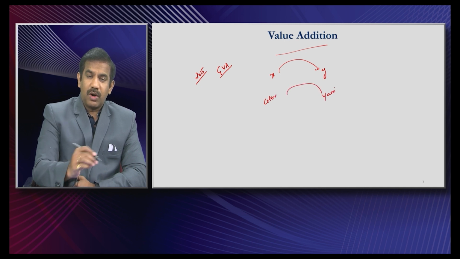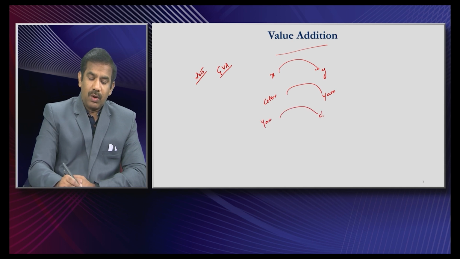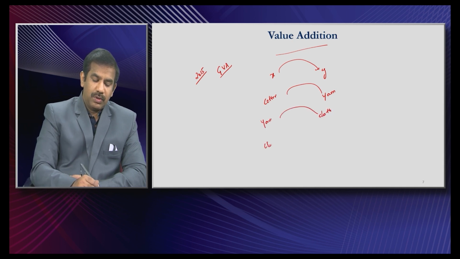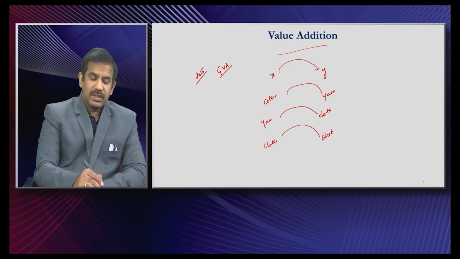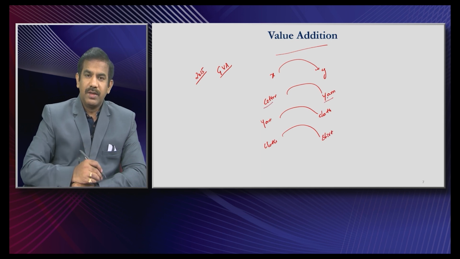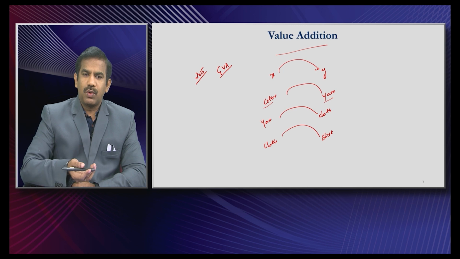People believe yes, cotton has changed into yarn, and yarn has changed into cloth, and cloth has changed into a shirt or a trouser, isn't it? So, some x has been transformed to y, and that is the perception of many people, that this is what we call value addition. Of course, cotton has changed its form into yarn, yarn has changed its form into cloth, and cloth has been changed to a different form, that is a shirt.